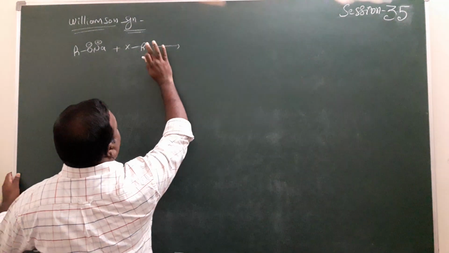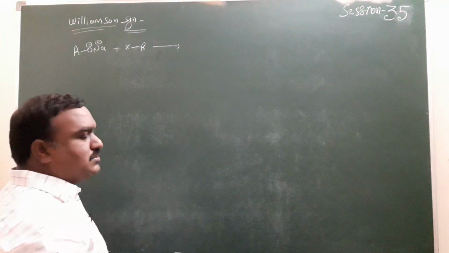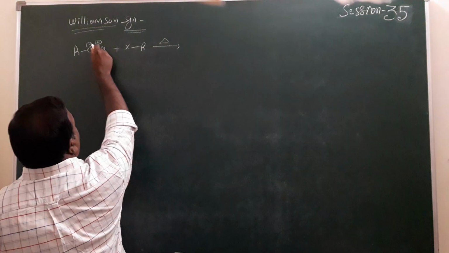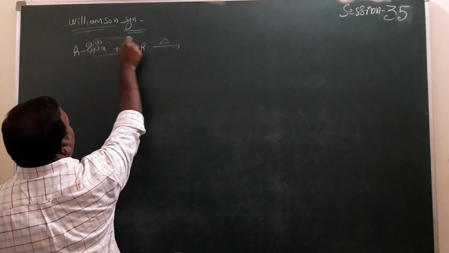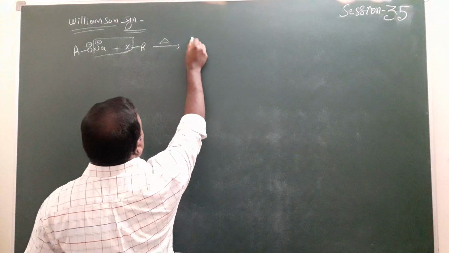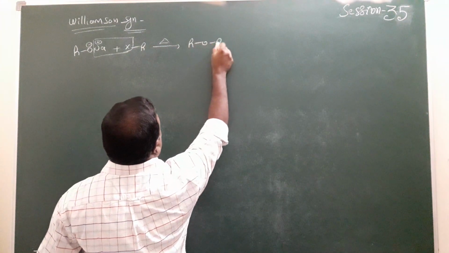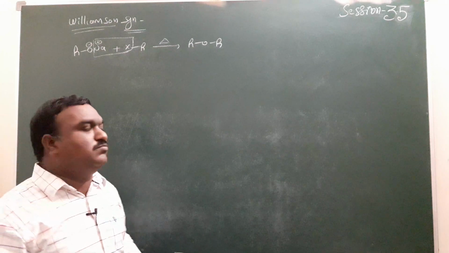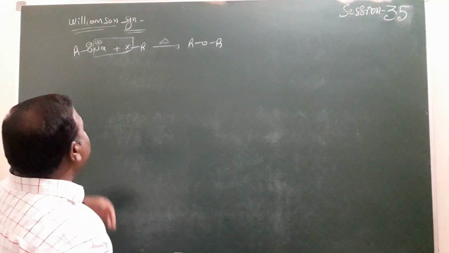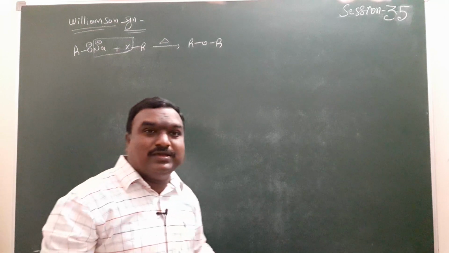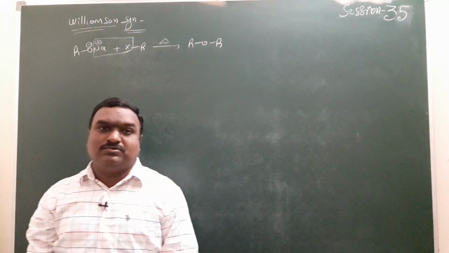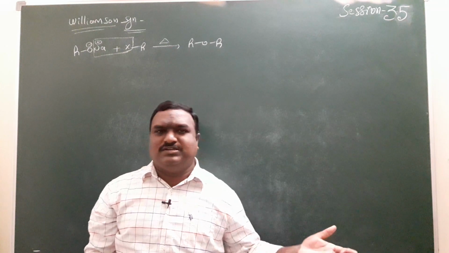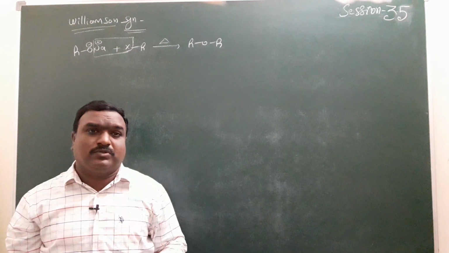This reaction undergoes nucleophilic substitution reaction by the removal of NaX to form the ROR' ether. That means the X minus is substituted by the incoming alkoxide, methoxide, ethoxide, whatever alkoxide is given, it doesn't matter here.